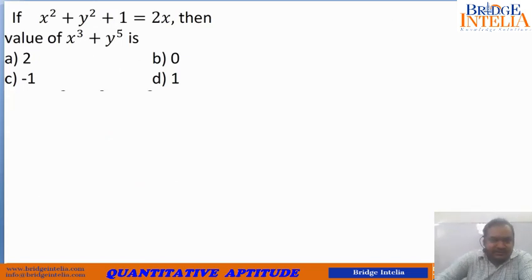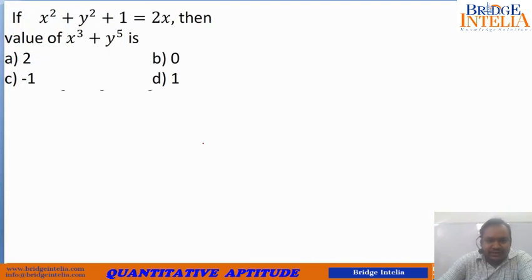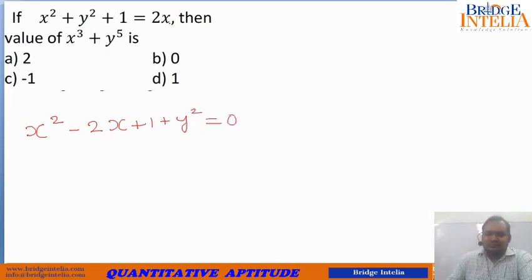This is again a very good question. To a beginner, it might appear to be a very difficult question. He might not even have the idea how to begin with, which concepts to use. But a student who is in practice will immediately realize something. What will he realize and what should he realize? Look here, 2x. If you bring 2x this side, it will help completing the square. So this can now be written as x square minus 2x plus 1 plus y square is equal to 0 if you bring this 2x to this side. So there is a big hint. It helps you to complete the square.